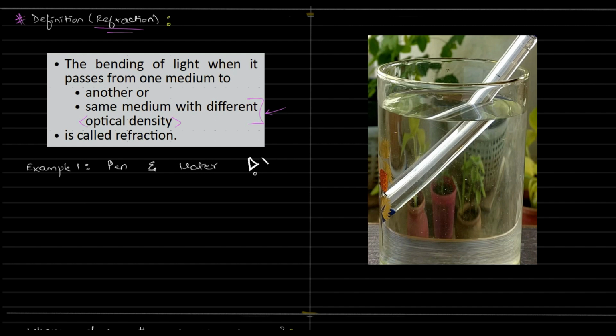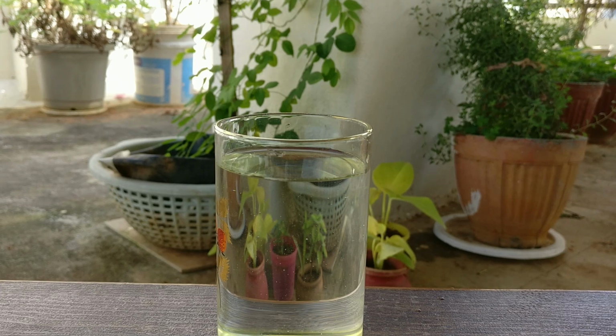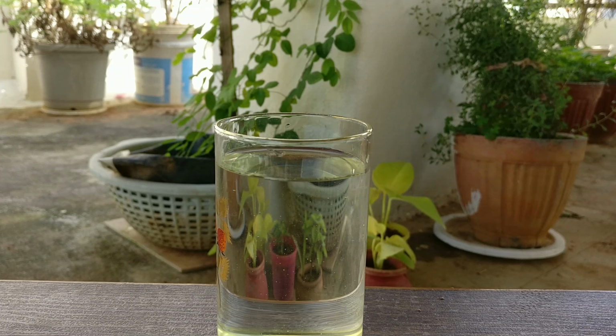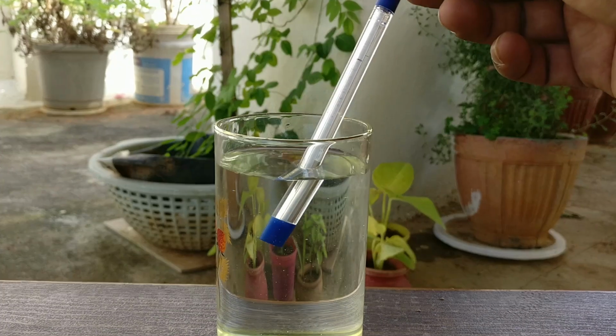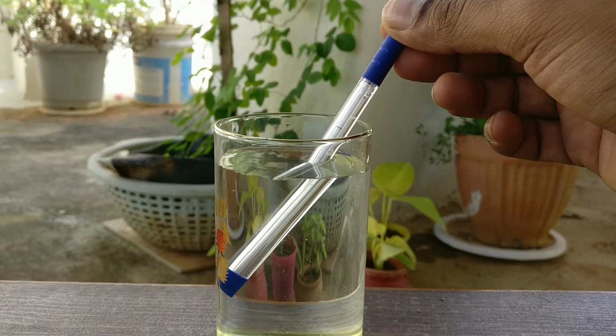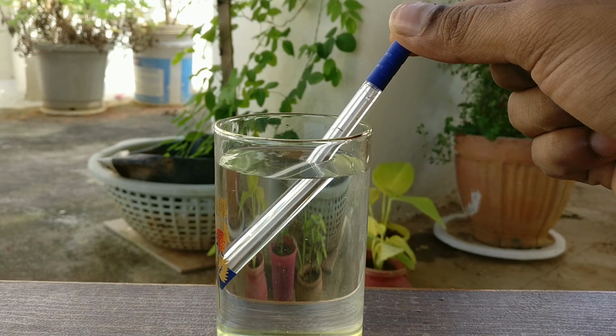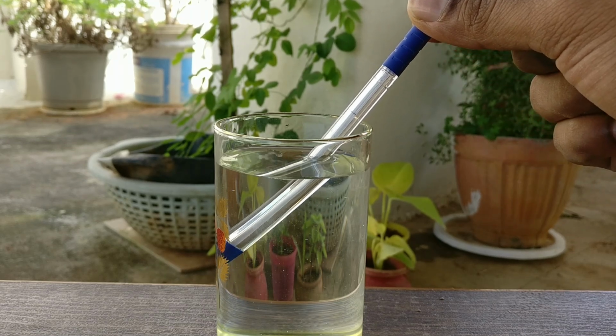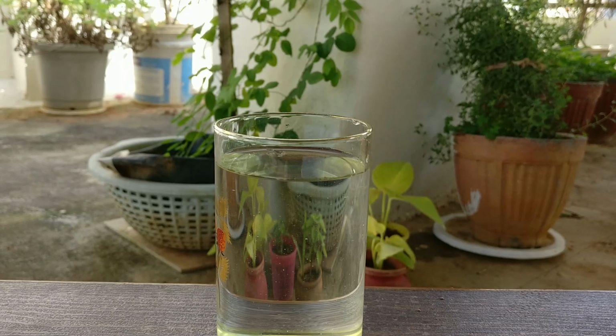Okay. So now let's look into an experiment wherein we observe a pen bending. I mean, it actually does not bend. You get to see it now. So we have water and a pen. Right, the pen is straight. That's what I'm trying to show over there. So you can see when I dip it into water, observe carefully what is happening. It looks like it's bent. Right, a straight pen when kept in water looks to be bent.